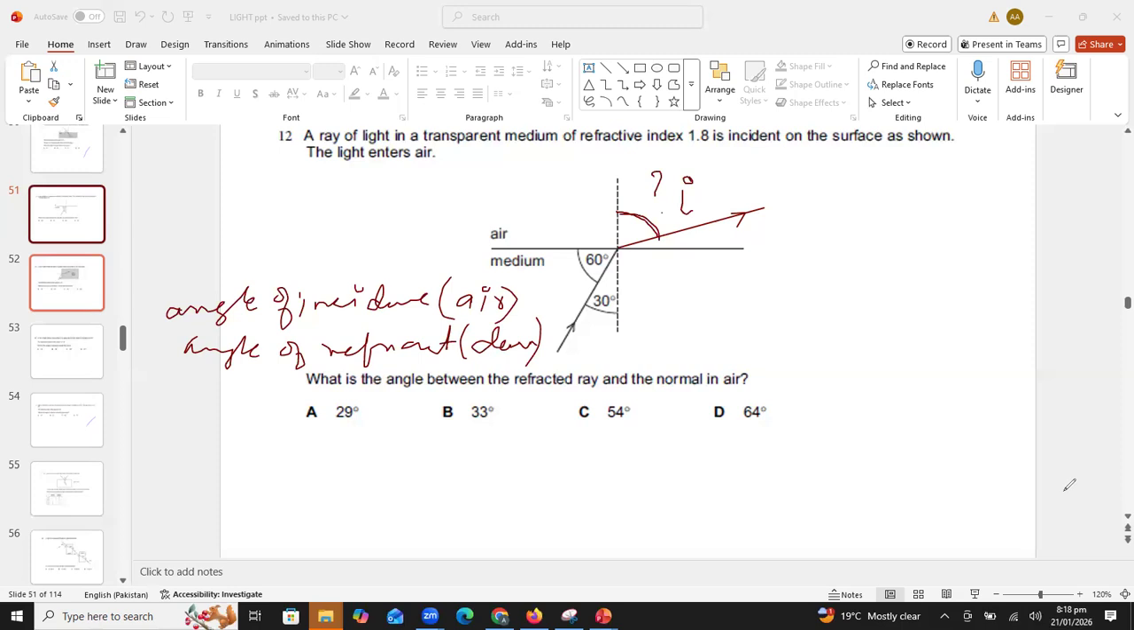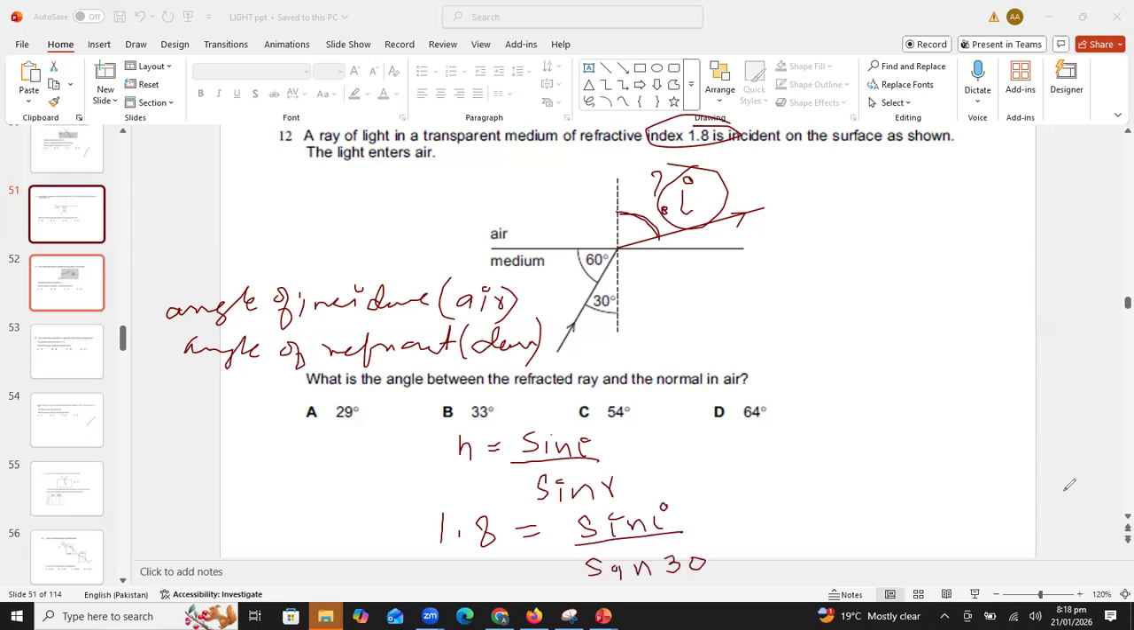So in this question, we have to calculate this angle, angle I. Now I will use the formula n equals sine I over sine R. The refractive index is given, that is 1.8. Sine I we have to find. R is 30 degrees. This term is dividing here, on the other side it will be multiplied. So sine I equals 1.8 multiplied by sine 30. So I equals sine inverse of 1.8 multiplied by sine 30.